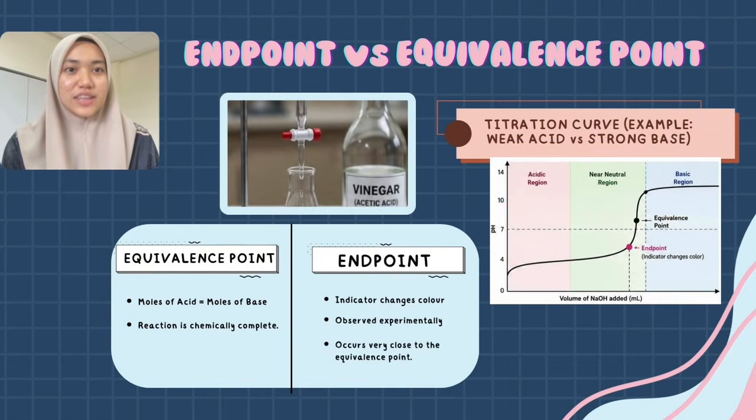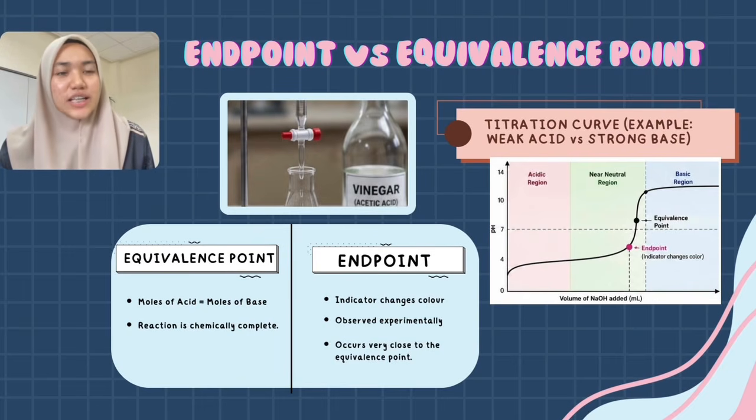Two important terms in titration are the equivalence point and the endpoint. The equivalence point is the point where the number of moles of acid is exactly equal to the number of moles of base. At this stage, the neutralization reaction is chemically complete. The endpoint, on the other hand, is the point where the indicator changes color and can be observed experimentally.